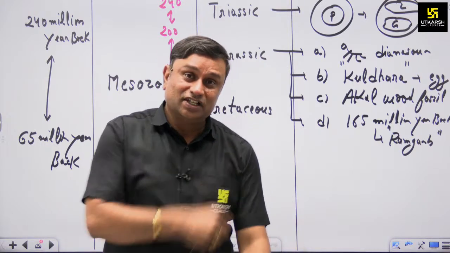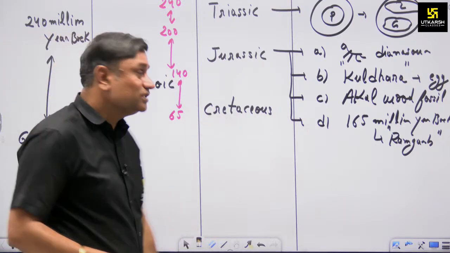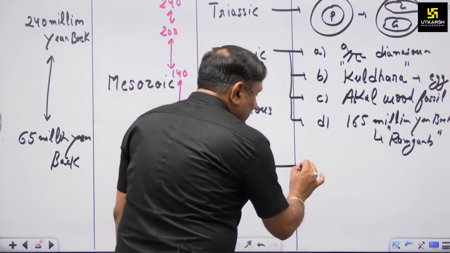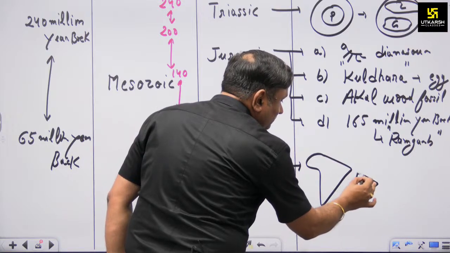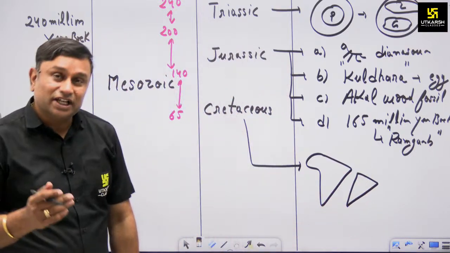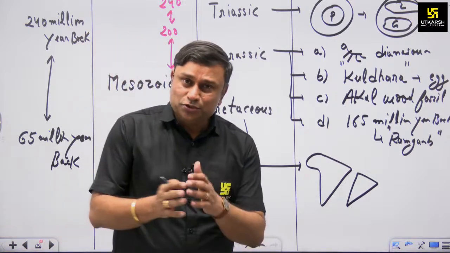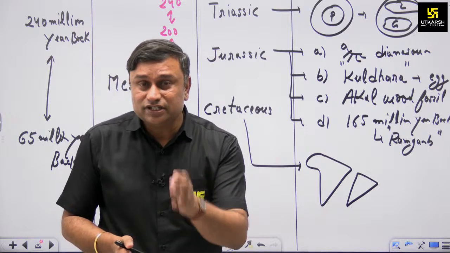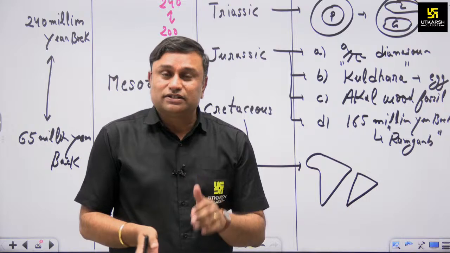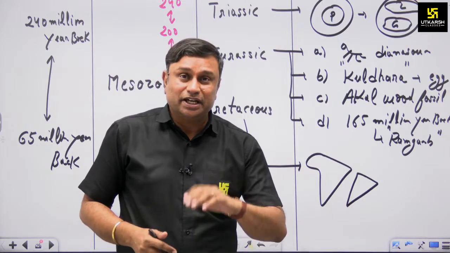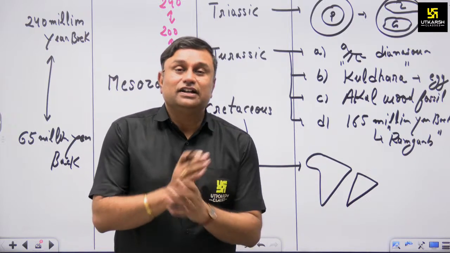Another important aspect is the Cretaceous period, in which the Indian peninsula was separated from the eastern part of Africa. Due to this separation, a fissure developed on the earth's surface, and through this fissure magma was outpoured on the earth's surface, forming basaltic lava.